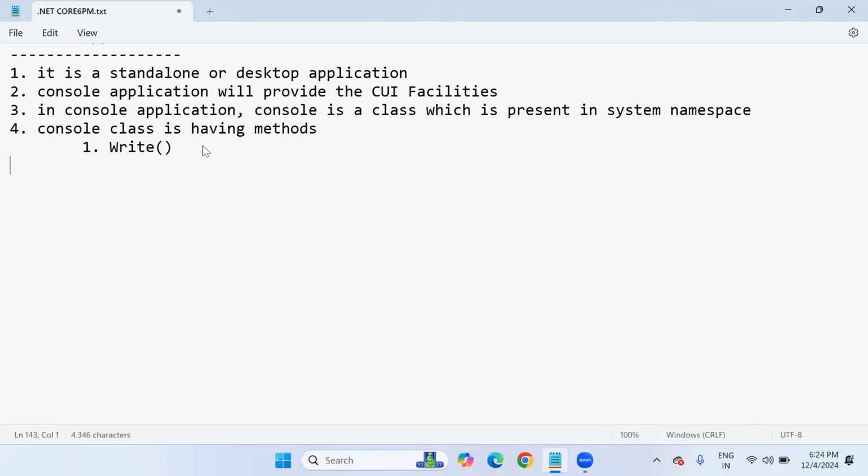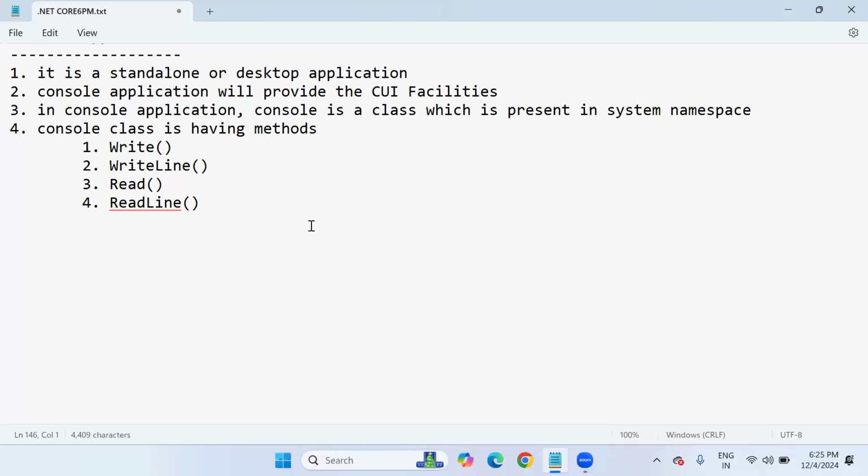Write method, W is a capital. Next, the WriteLine method is there. Next, the Read method is there. Next, the ReadLine method is there. So Write method, WriteLine, Read method, ReadLine, like this. These are the methods actually: Write and WriteLine, Read and ReadLine.